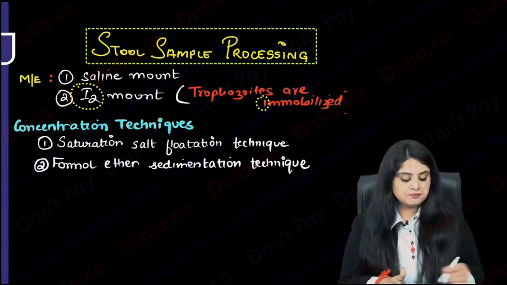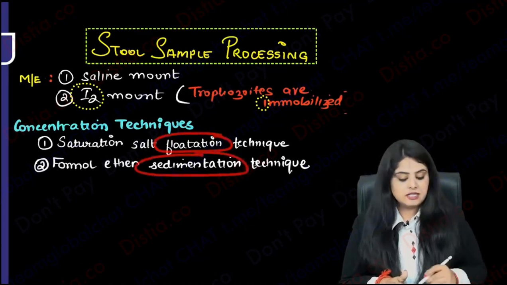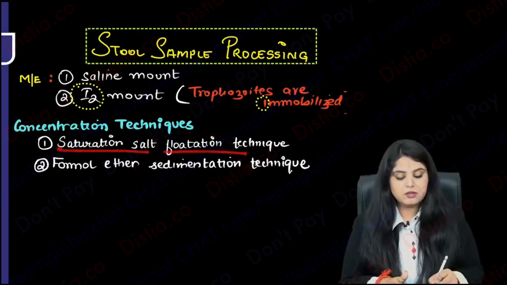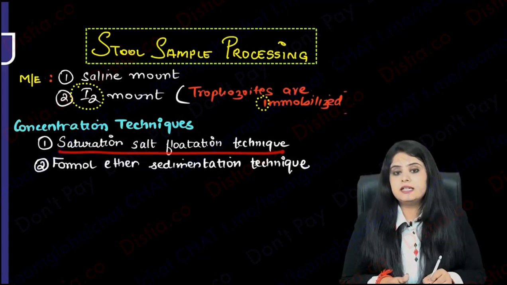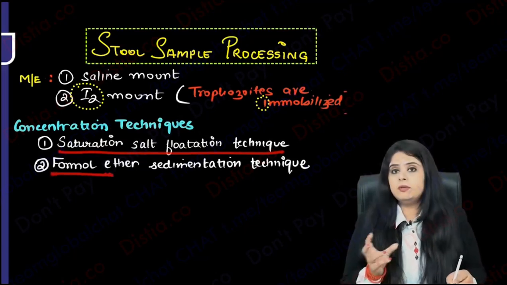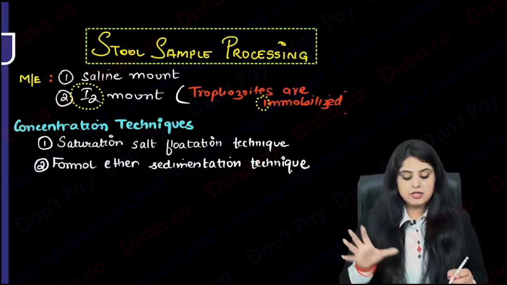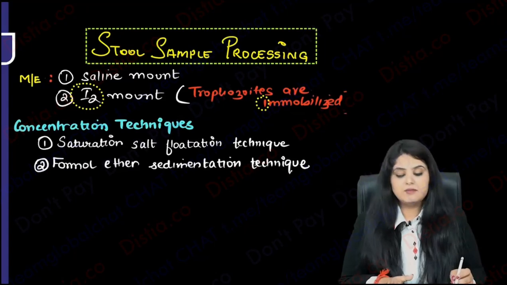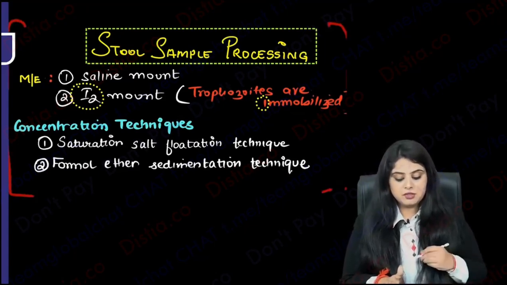We have number one, the very famous flotation technique and sedimentation technique. If I use saturated salt, some things will start floating, so that is the saturated salt flotation technique. Whereas if I use formal or formalin, that is going to be the formal ether sedimentation technique. I hope everyone's okay with this, because these were to do with your remaining general parasitology parts.